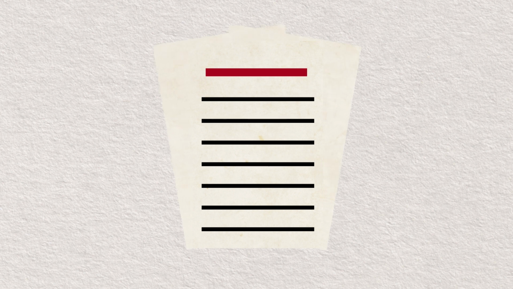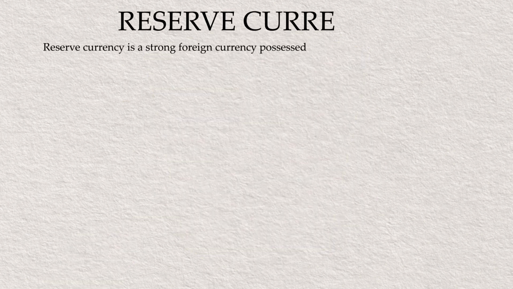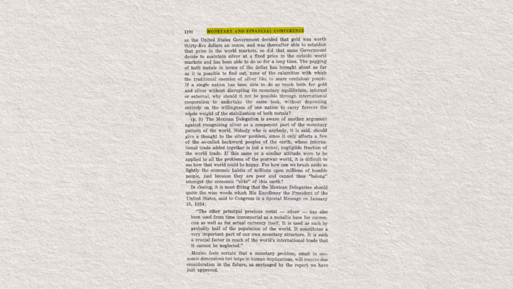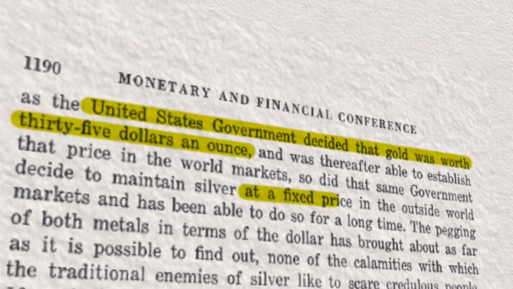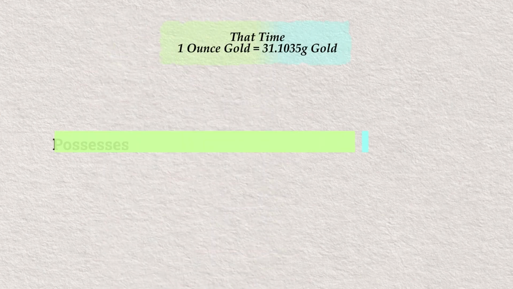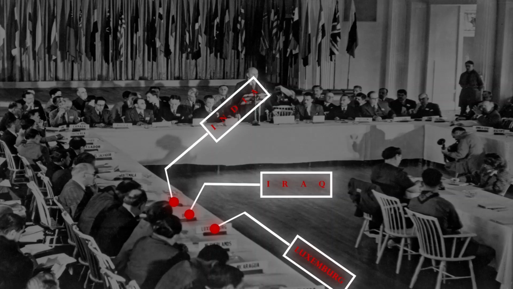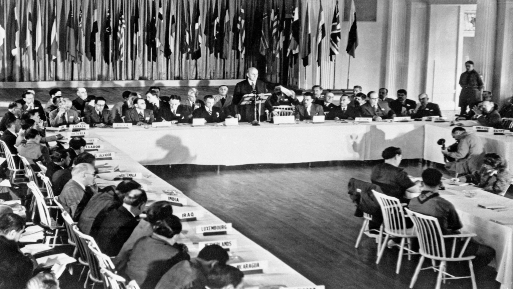As a result, in 1944 at the Bretton Woods Conference, the US dollar became the world's reserve currency, meaning many nations held dollars instead of gold. Also, countries trusted it, and global trade was mostly done using dollars. Under the gold standard, the US dollar was directly convertible to gold at a fixed rate of $35 per ounce. So in exchange for 31.1035 grams of gold, the US would give $35, which you can use for trade with different countries. Most countries agreed to the Bretton Woods Agreement because it addressed urgent global economic challenges at the time and offered a cooperative framework for rebuilding and stabilizing economies after the devastation of World War II.